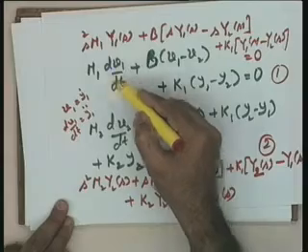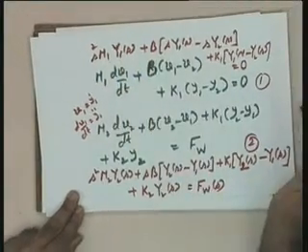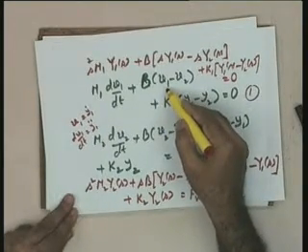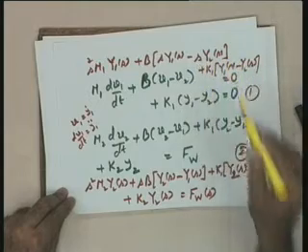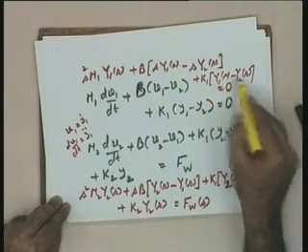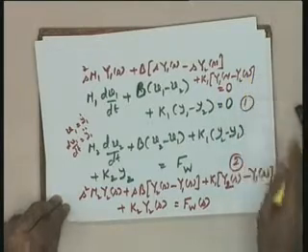So, this is m1 y1 double dot, hence I have written s squared m1 y1(s). I hope this is okay, plus what is v1? v1 is y1 dot and therefore b[s y1(s) minus s y2(s)], and this is simple, plus k1 into these variables in Laplace domain. I hope this is okay now.